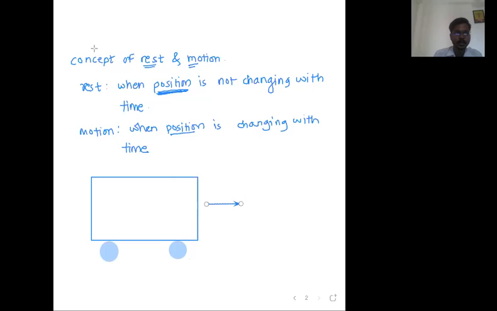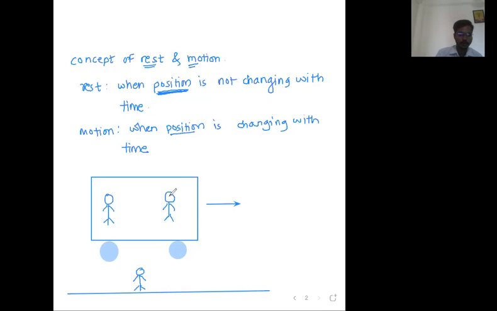Now let us try to draw the persons. This is the first person in the car. This is the second person in the car. Let me draw the road on which this car is moving. This is the road, and one person is standing on this road. Two persons are inside the car and the third person is on the road.